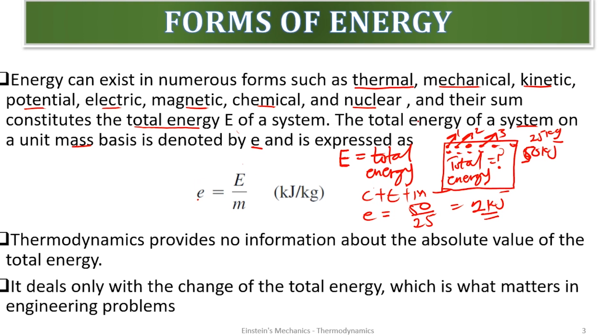So small e represents the total energy of a system on a unit mass. Remember, the capital E tells the total energy of the entire system without considering the individual particles. It's interesting.